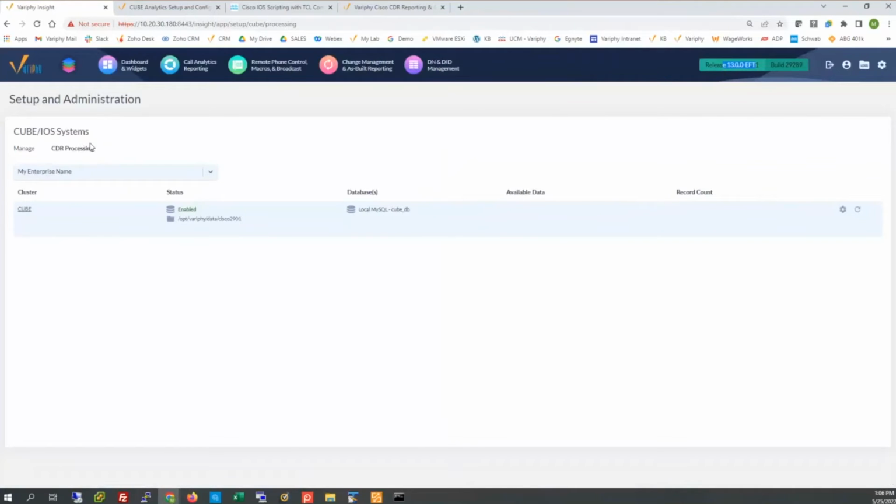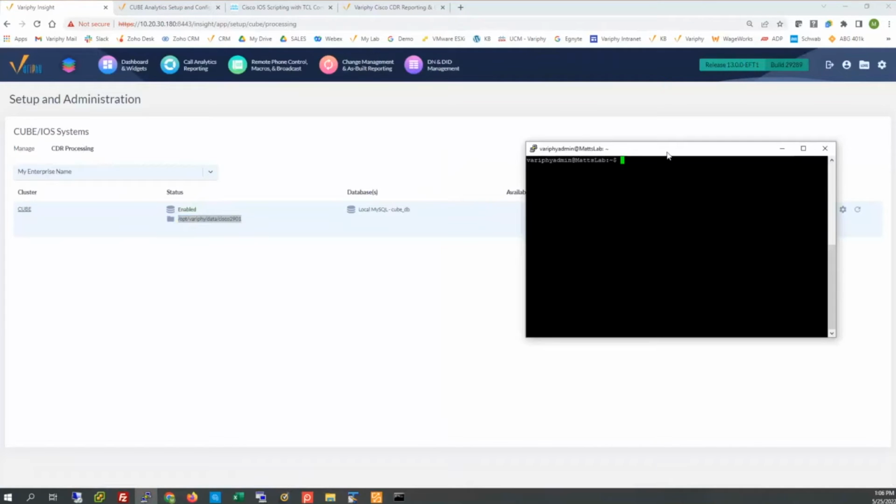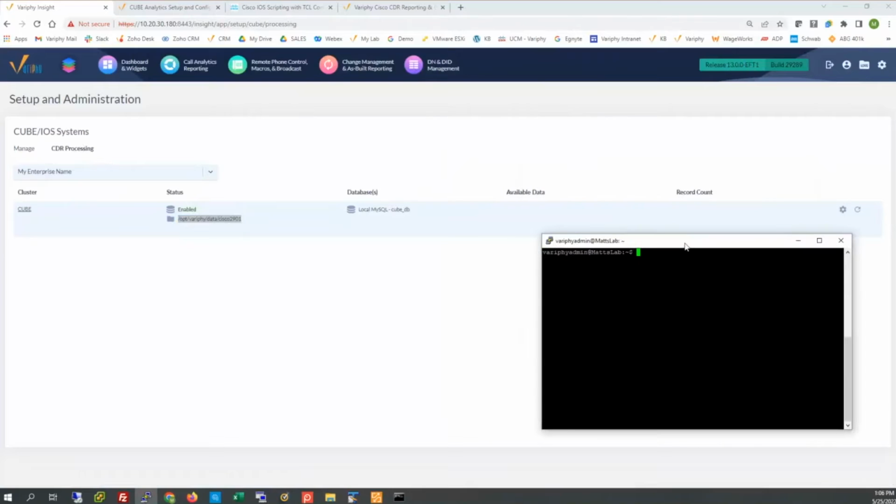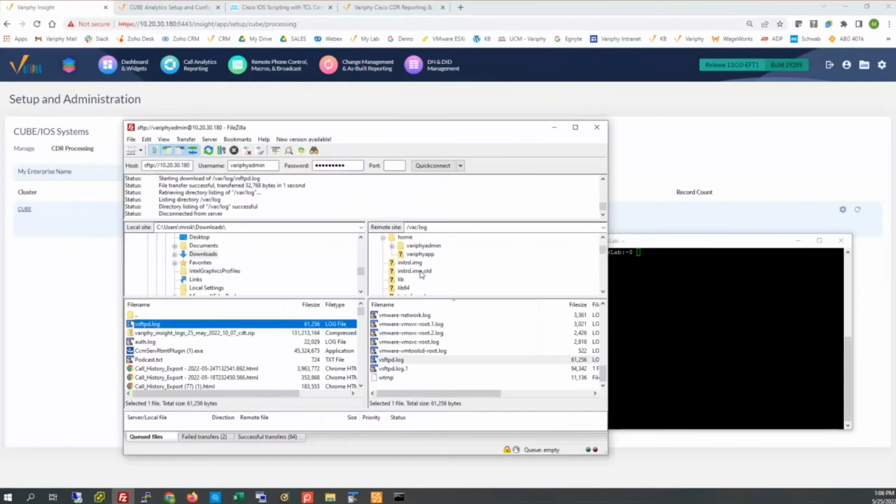Okay, so within this cube cluster here, I'm expecting data to be delivered down to this directory within my Linux OVA. So I can tap into that with a PuTTY session, or I can open an SFTP client if I like. We can do it two different ways, but I already have it opened up here in FileZilla. Let's take a quick peek.